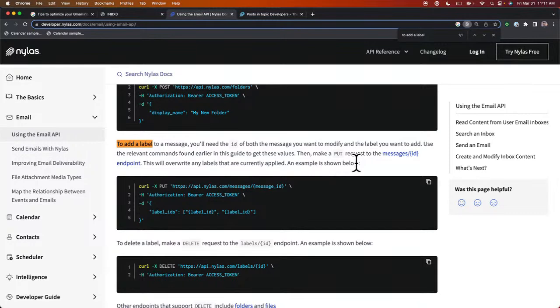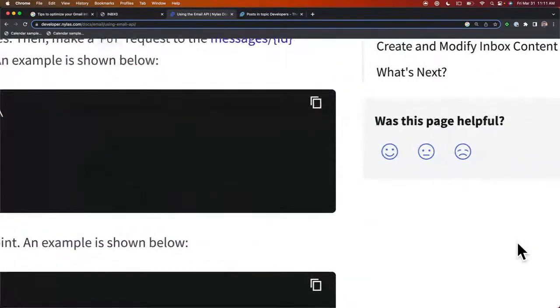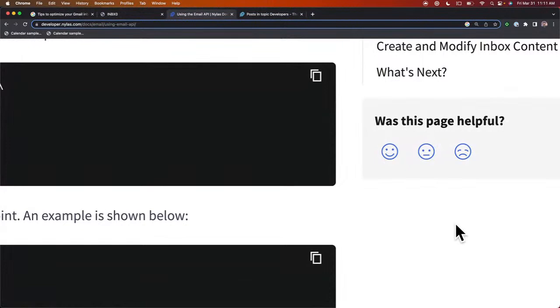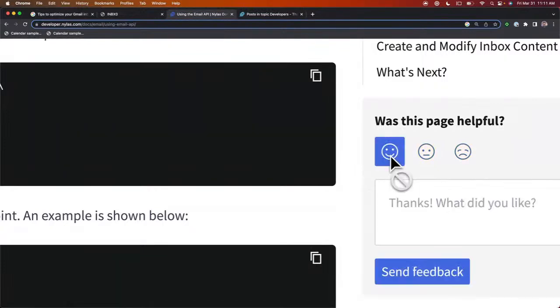One thing I wanted to point out, and this is something we've added recently, is a feedback form on the actual docs. This is where you can give any input, whether you found this page useful, or if you think there's anything that could be improved. For example, here I found this page useful, and I can also provide feedback.